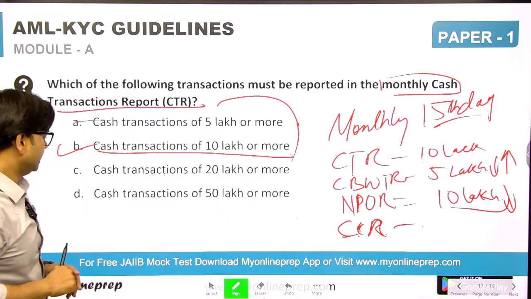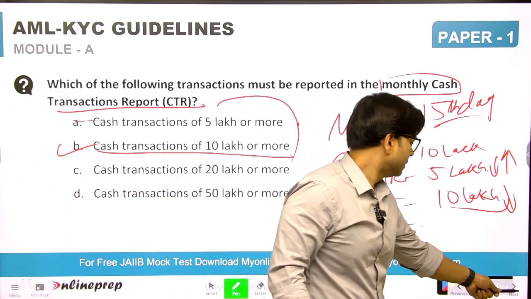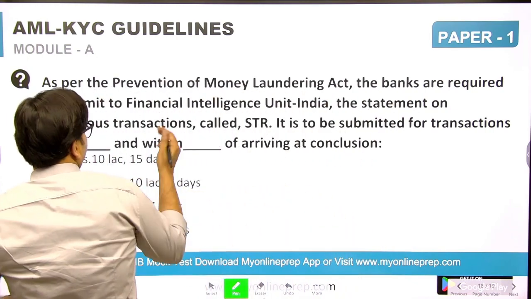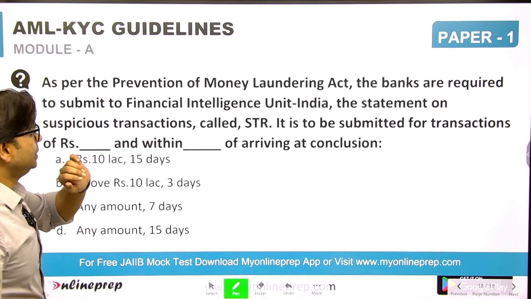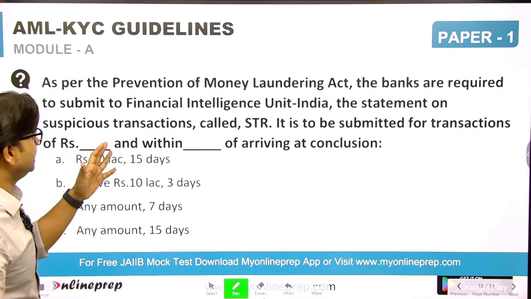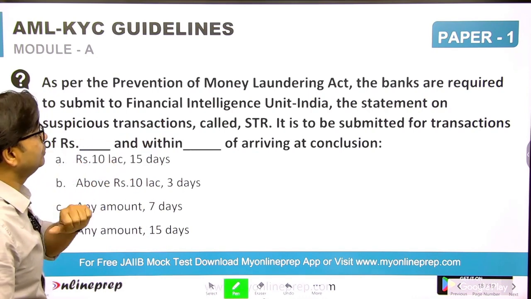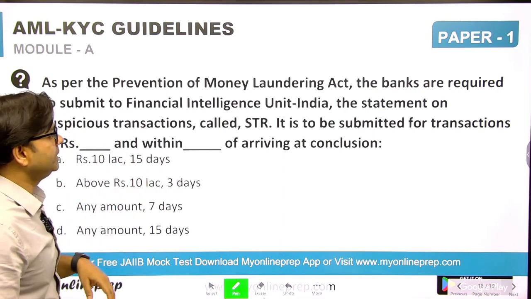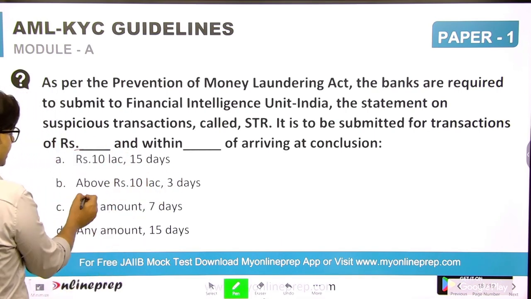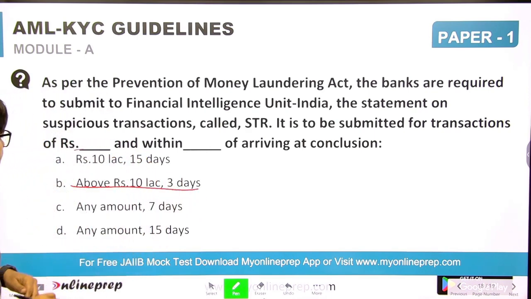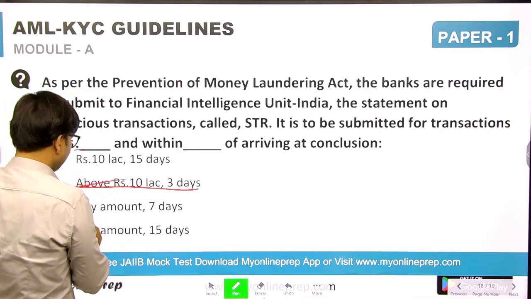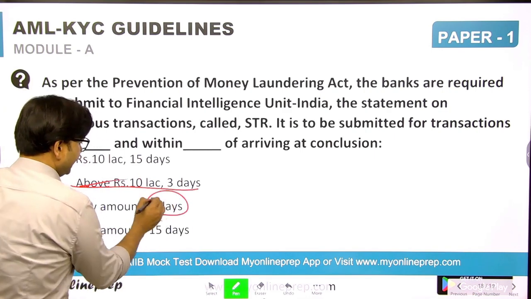Okay. Next, as per the Prevention of Money Laundering Act, banks are required to submit to the Financial Intelligence Unit India a statement on suspicious transactions called STR, suspicious transaction report.